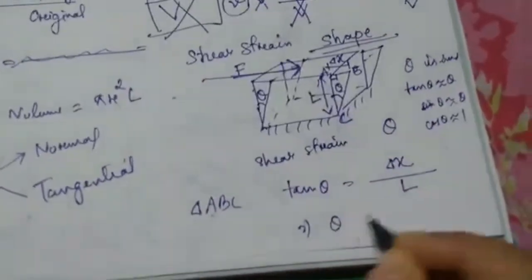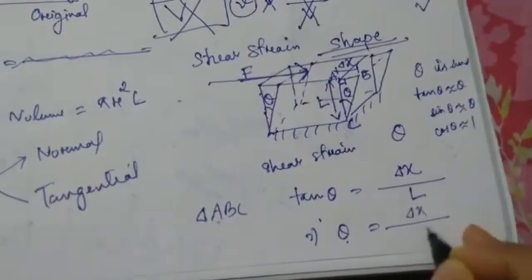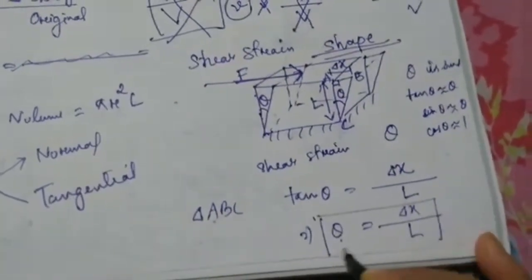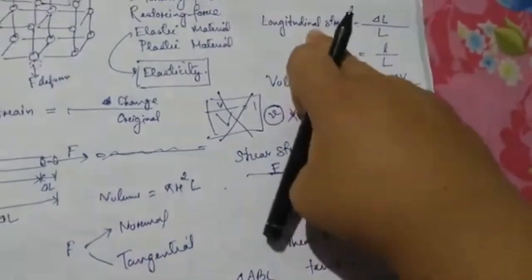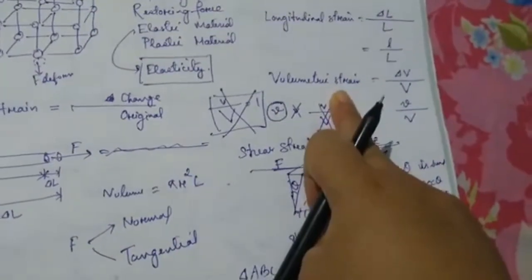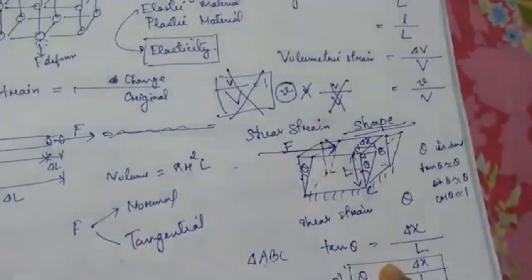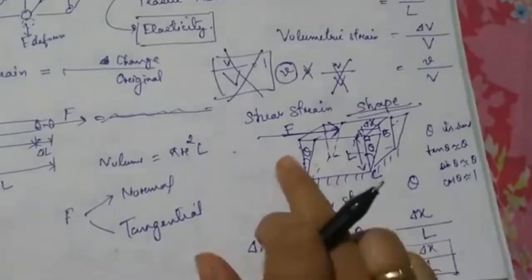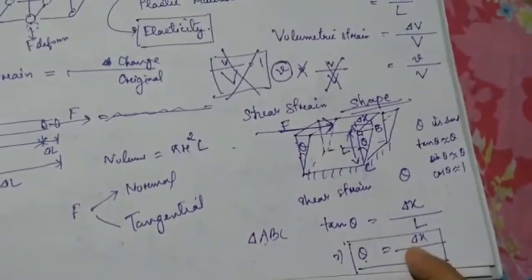So if theta is very small, tan theta can be written as theta, so it is equal to del x by L. So this is the formula for shear strain. Remember, longitudinal strain and volumetric strain are basically about change in the size, but shear strain is basically about the change in the shape. That is why it is represented by theta. So theta is nothing but del x by L.